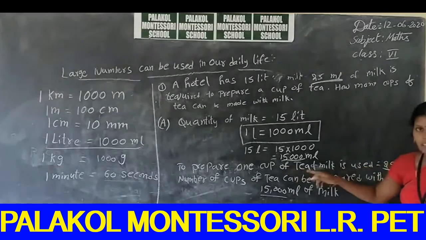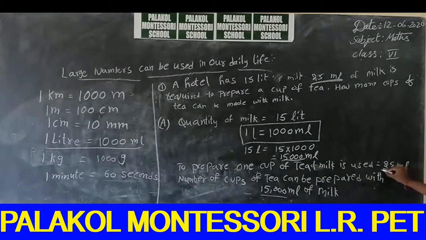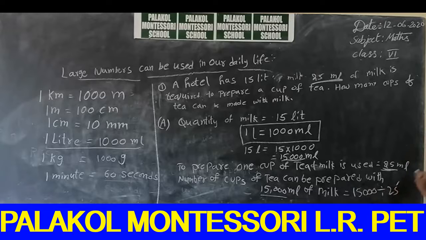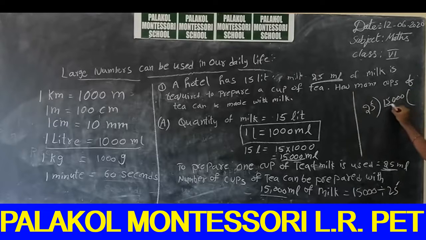to prepare 1 cup of tea, how much milk is used? 25 milliliters of milk is used. So we can divide these numbers: 15,000 divided by 25. How many times does 25 go into 150? 25 six times is 150.